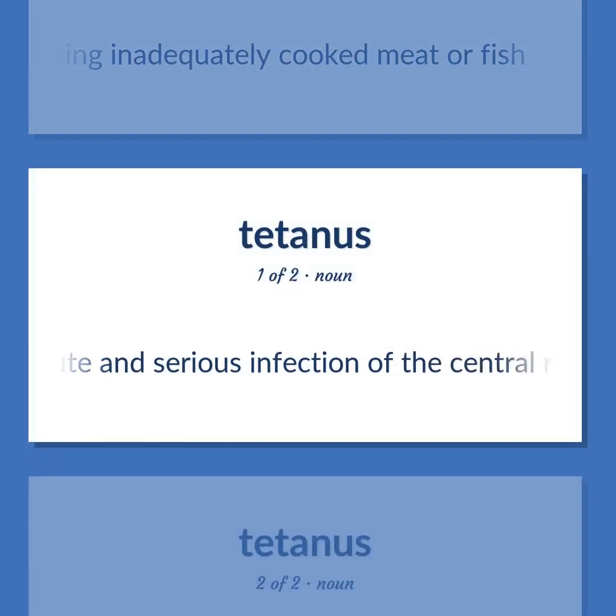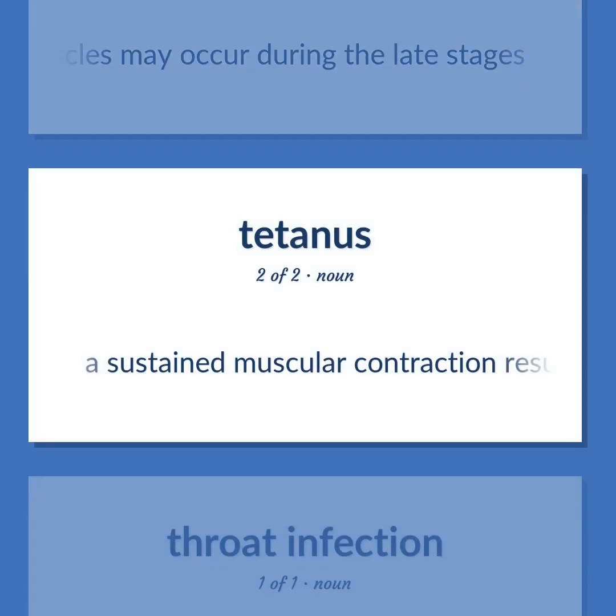An acute and serious infection of the central nervous system caused by bacterial infection of open wounds. Spasms of the jaw and laryngeal muscles may occur during the late stages. A sustained muscular contraction resulting from a rapid series of nerve impulses.